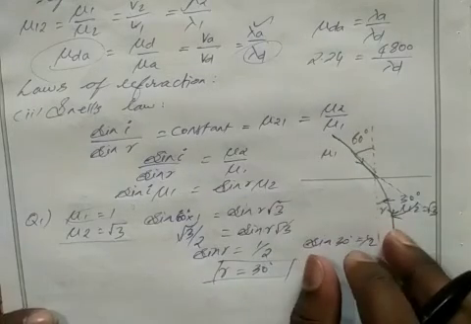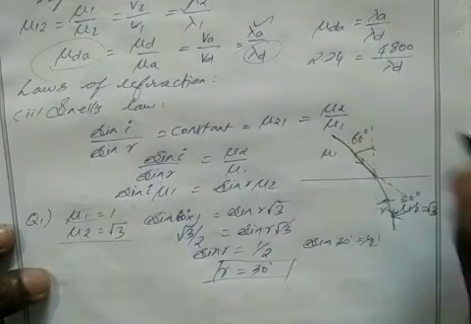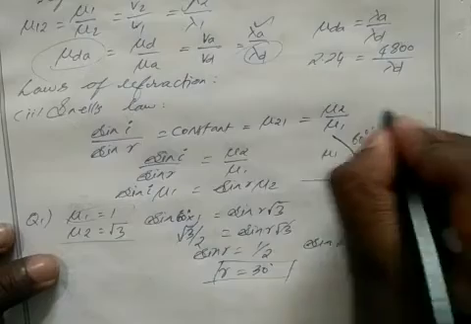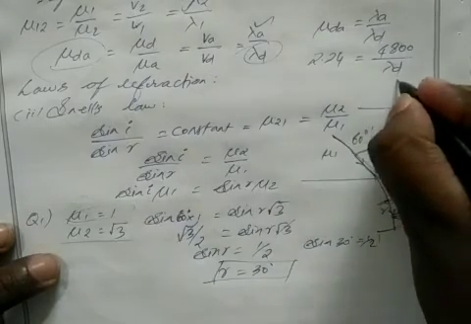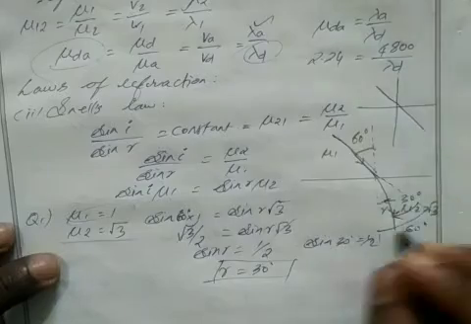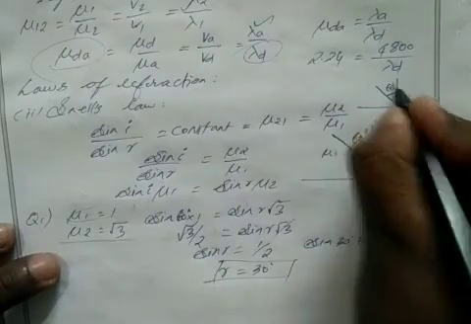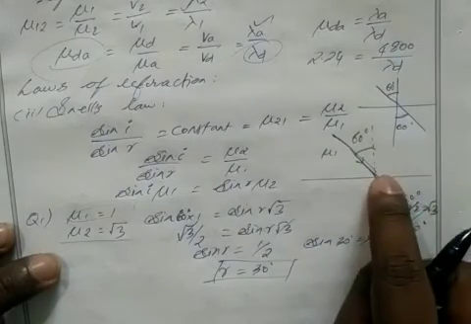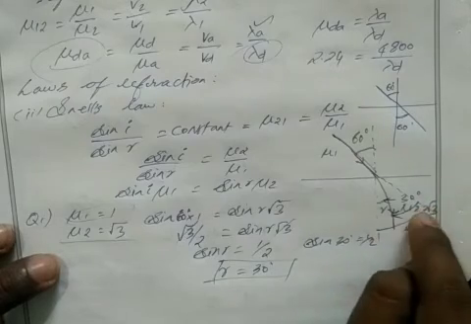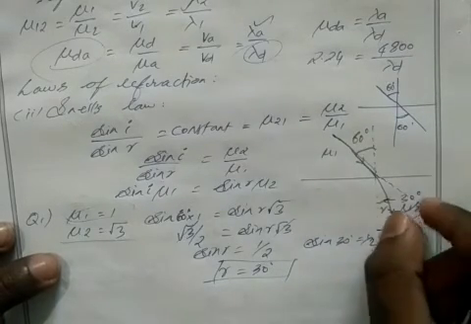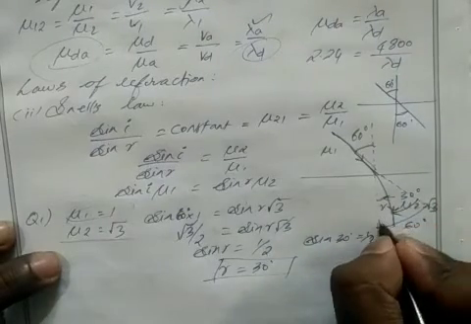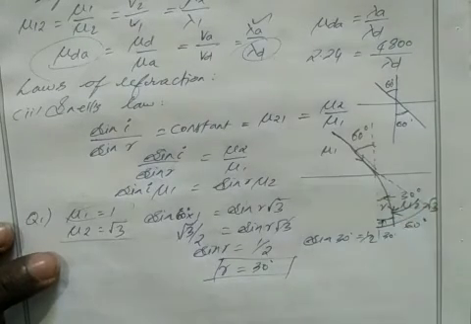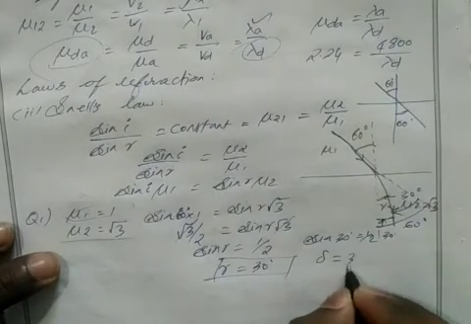We know opposite angles are equal in this diagram. So if this is 60 degrees, then this total angle will be 60 degrees. Correct? This is the normal line. If this is 60 degrees with the normal line, then this is also 60 degrees with the normal line. So the original path also creates an angle of 60 degrees with the normal line. We have to find this angle only. We know this angle is 30 degrees. So if this is 30 degrees, then the remaining angle will be 30 degrees. So angle of deflection delta equals 30 degrees.